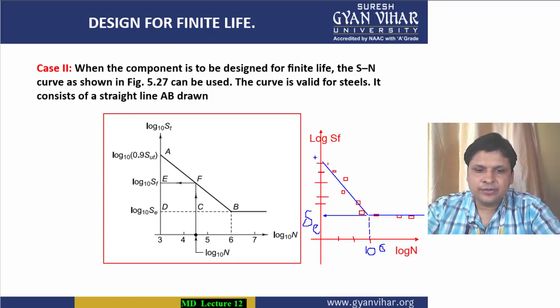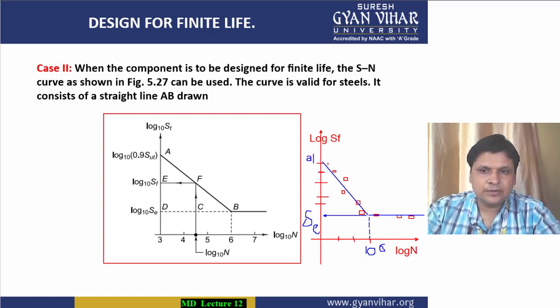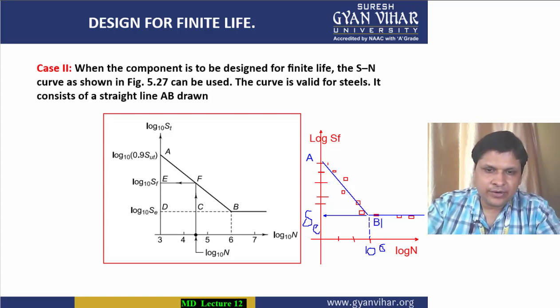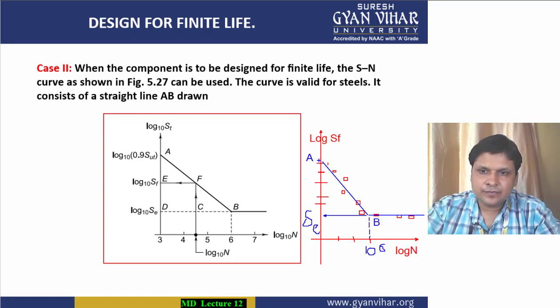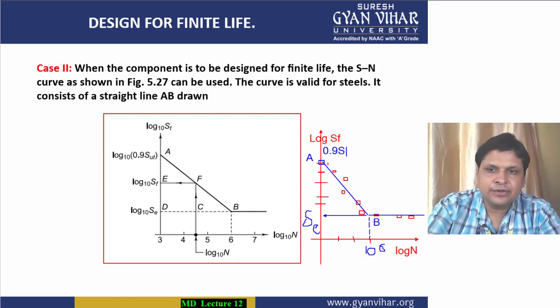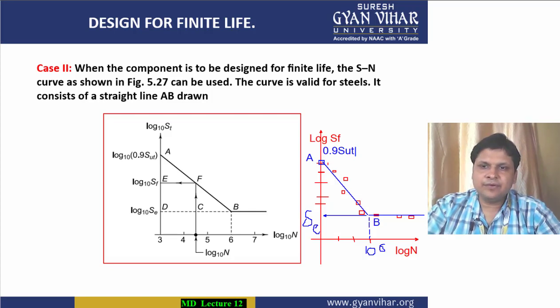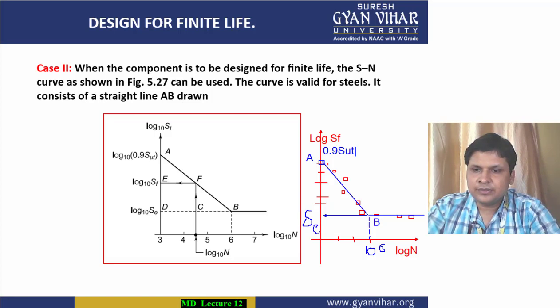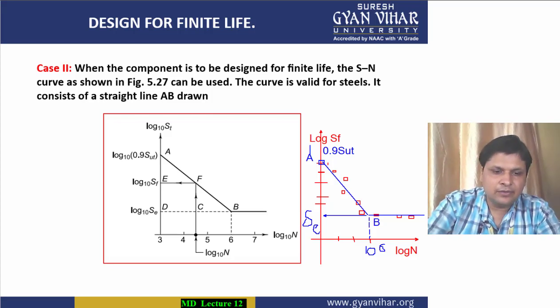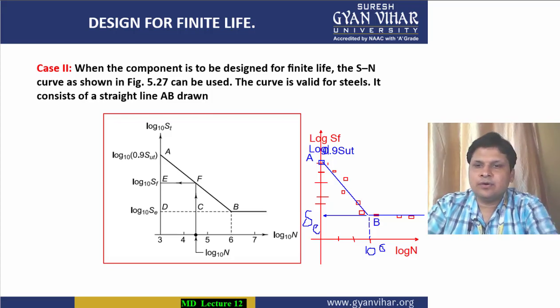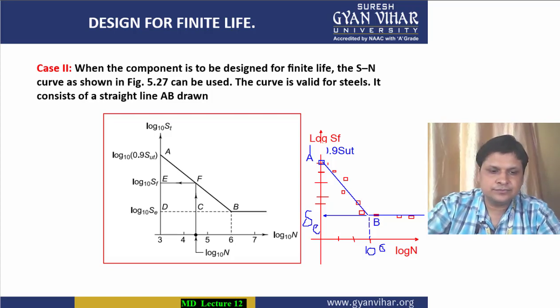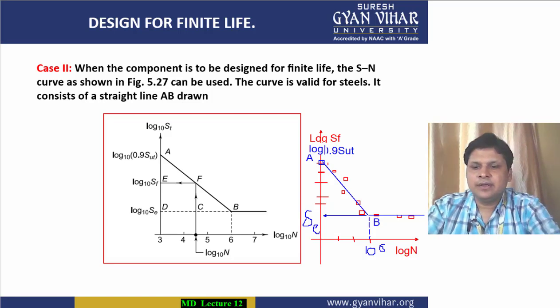Now this point is known as A, and this point is known as B. This point A is generally located at 0.9 SUT, and since we generally take the log value, you will put a log here also. It will be log 0.9 SUT.